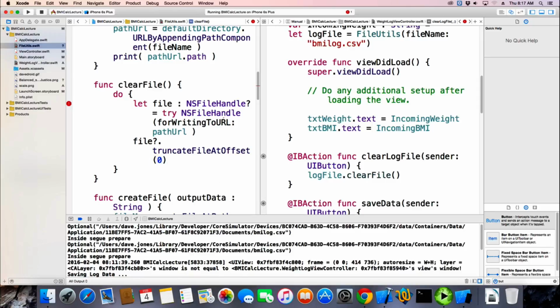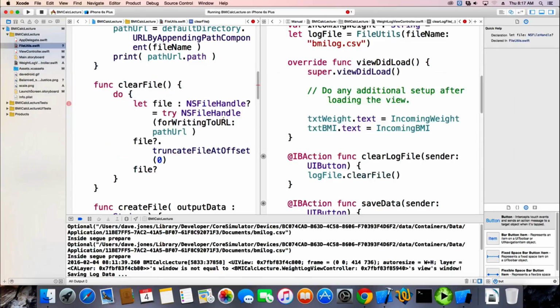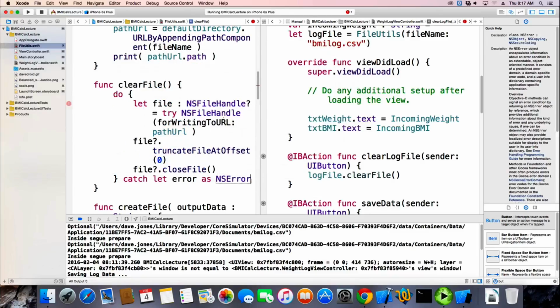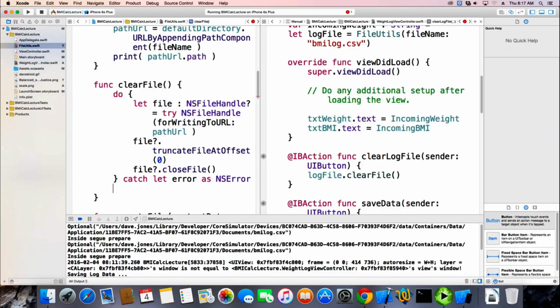So it's from the zero position. And then we have to close it and have our catch. And we'll just print out our error file there.